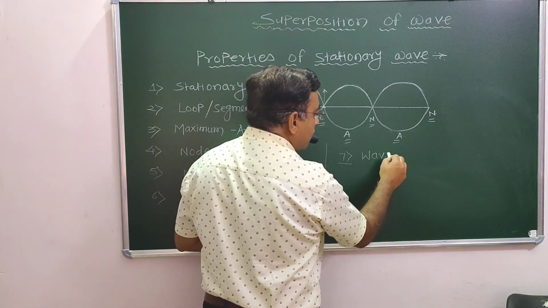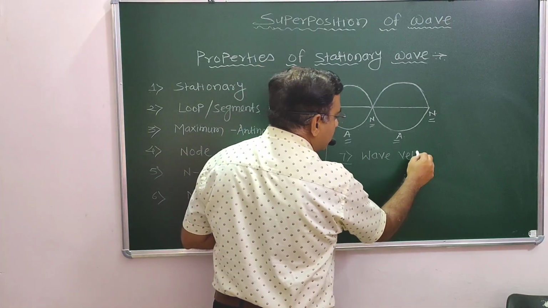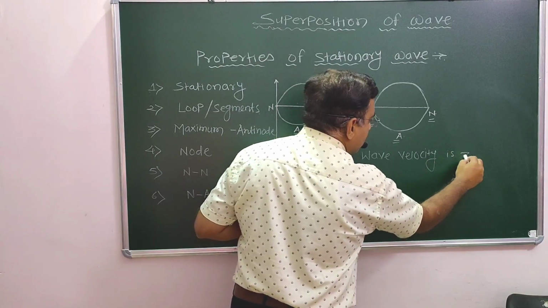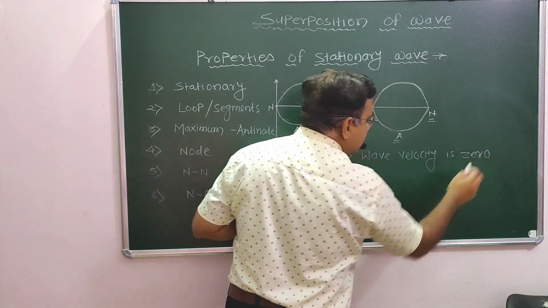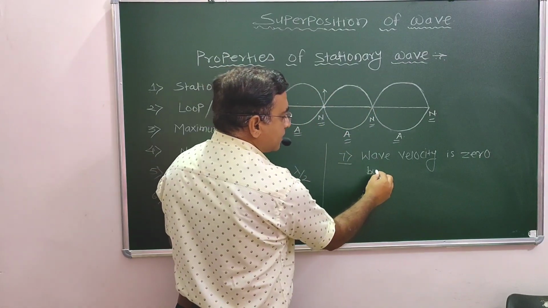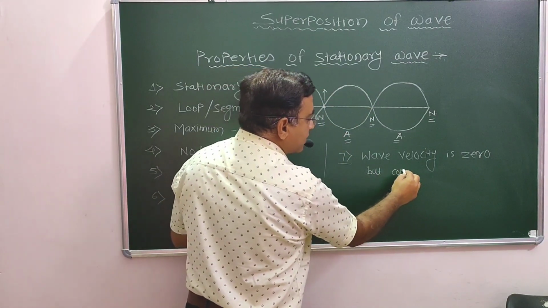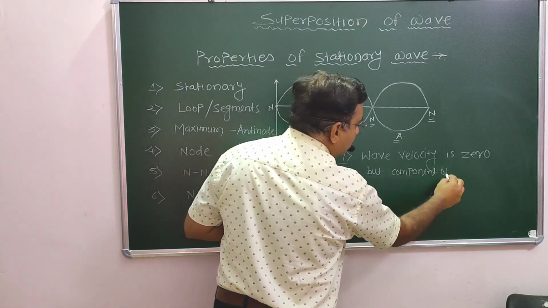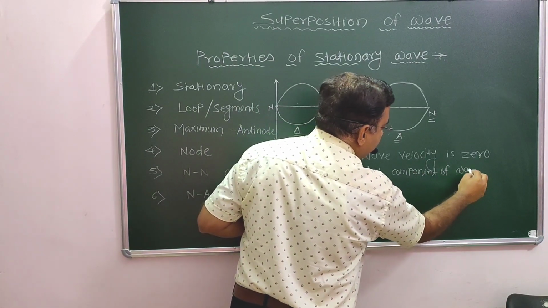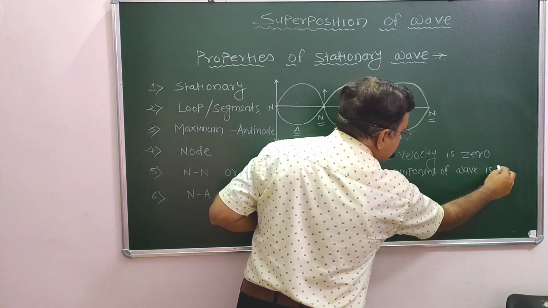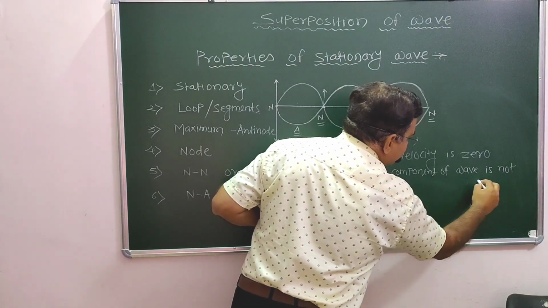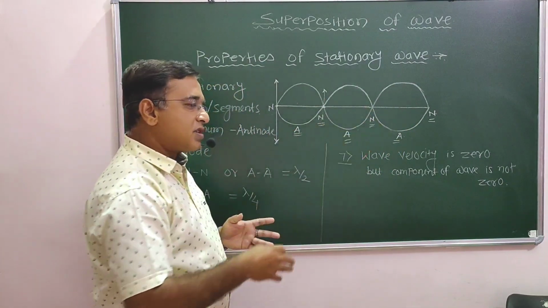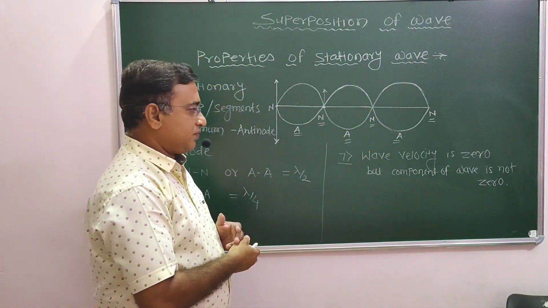Wave velocity is 0, but the component of wave is not 0. Means the particles of the medium travel continuously opposite to each other.